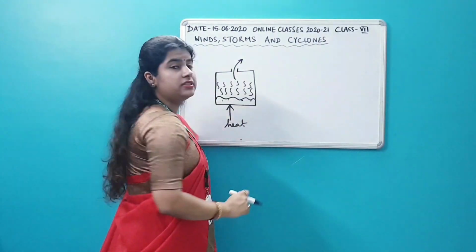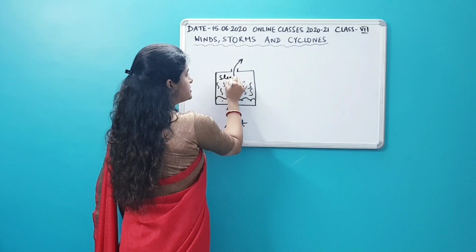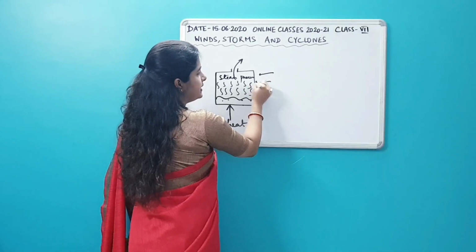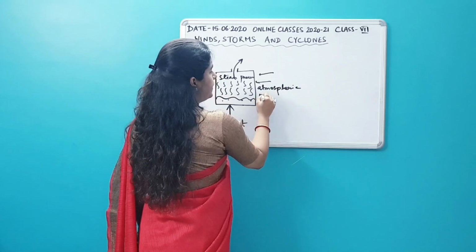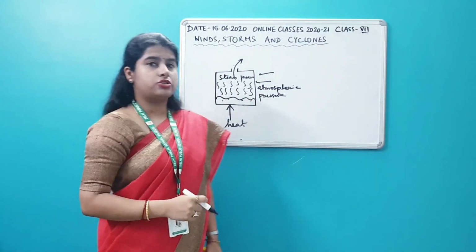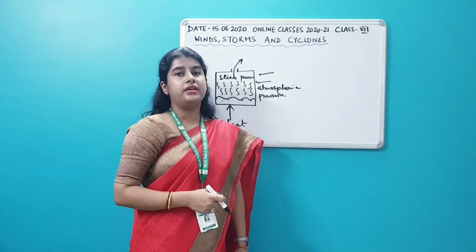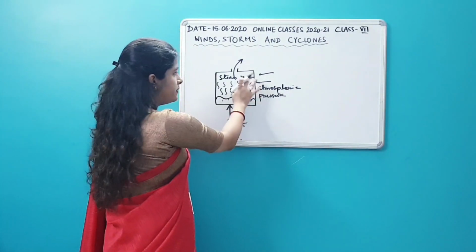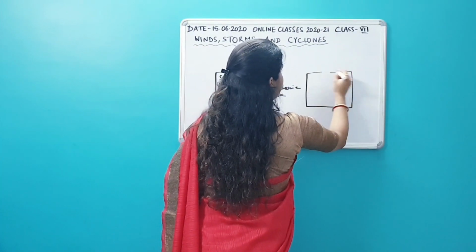There is no change in the structure of the tin can because inside the can there is steam pressure, and outside the can there is atmospheric pressure, and both of them are balancing each other. As a result, there will be no change in the structure of the tin can. Now, once there is a lot of steam inside, you place the lid.